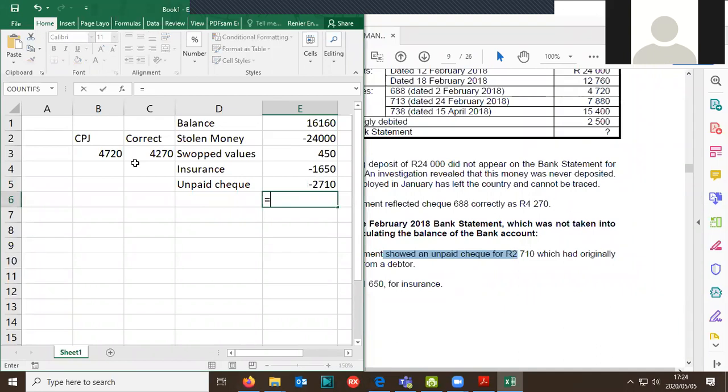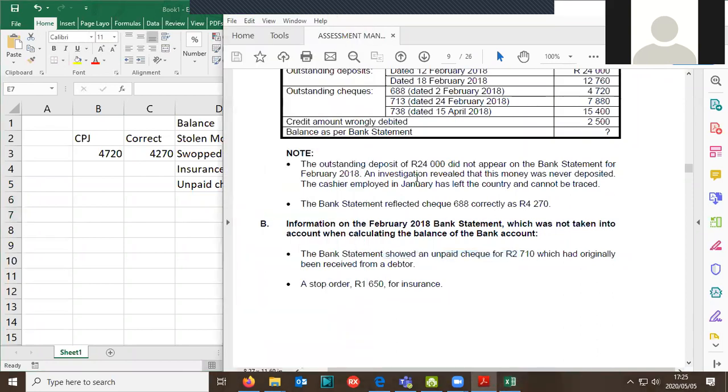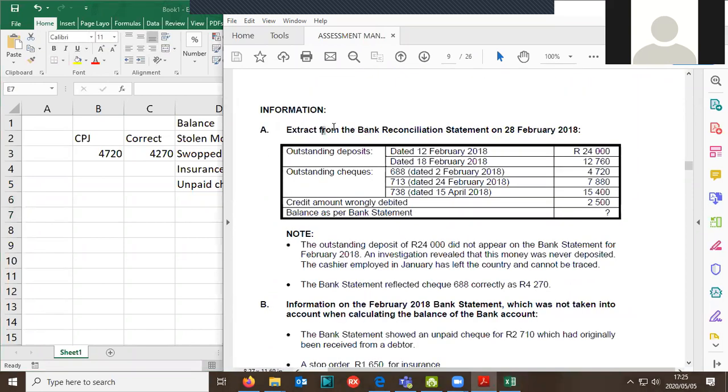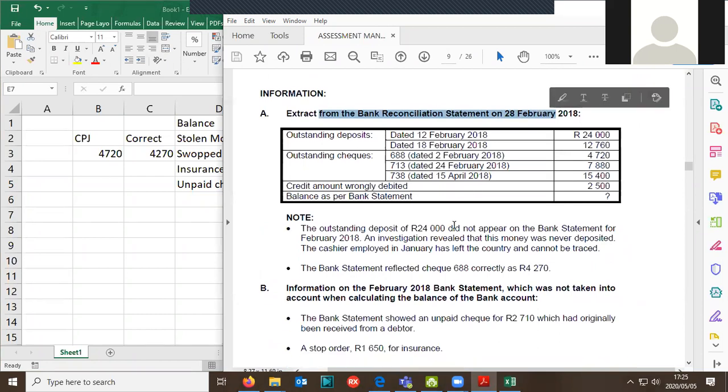Right, so I'm going to say equals sum. I'm going to do the lazy way. I'm going to add it, and there we go. 11,750 in credit. That is our correct bank account. Important here, what did I do? Something which was in the bank recon statement, which was not in the journal, the CRJ or the CPJ. That's important.